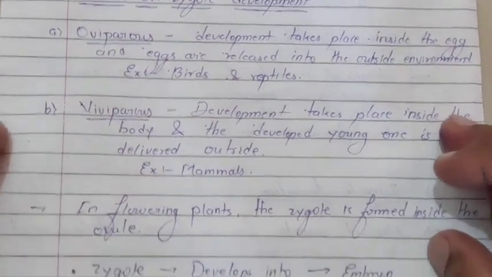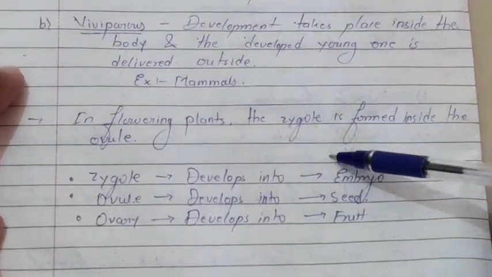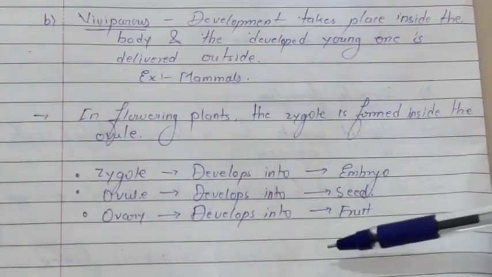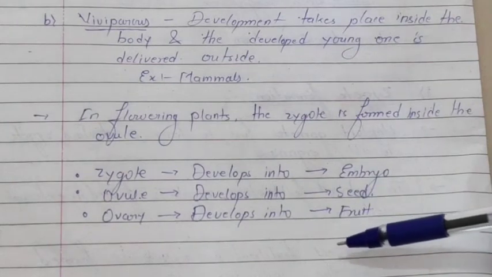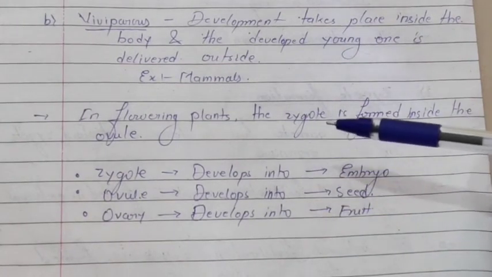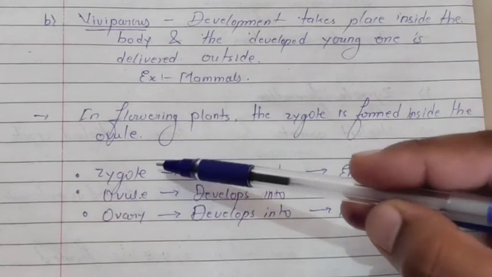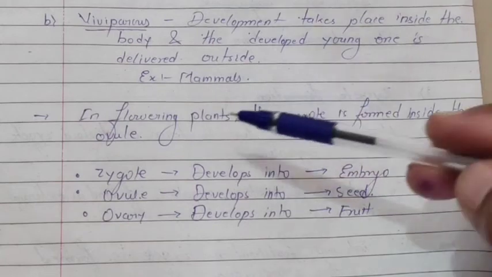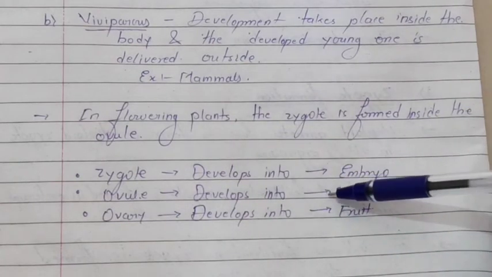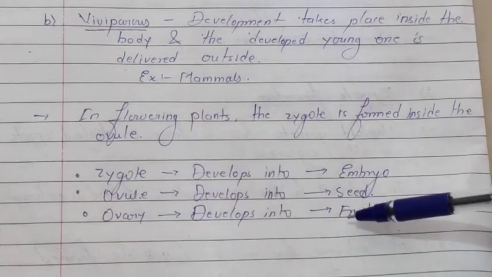In the case of flowering plants, the zygote is formed inside the ovule. So after fertilization, in the post-fertilization event, these are the events that take place: the zygote develops into an embryo, ovules develop into seeds, and the ovary develops into fruits.